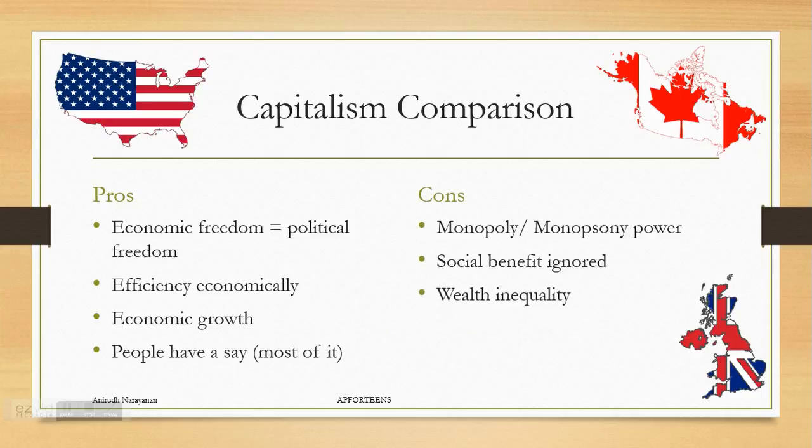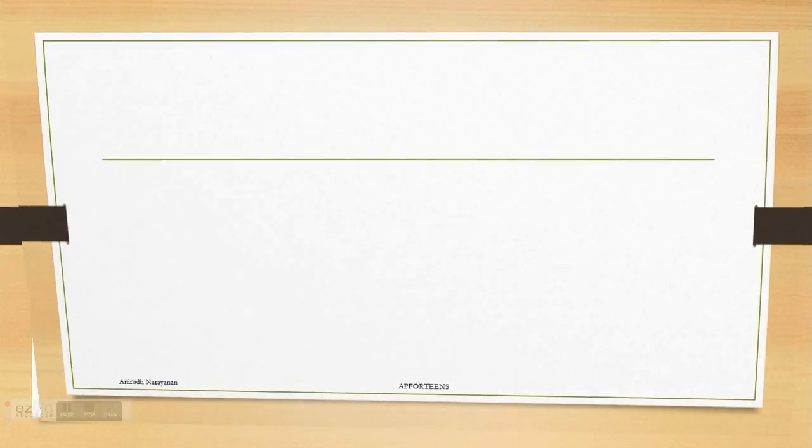You've got some people at the extreme rich, and at the same time, you've got a couple of people at the extreme poor. And finally, boom and bust cycles. With the other two systems, you don't necessarily see economic cycles as you do in capitalistic countries. So you can see a bull market and a bear market, for example, if you're using Wall Street terms. That's going to be it, actually.